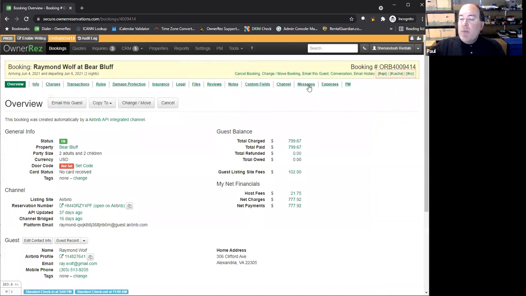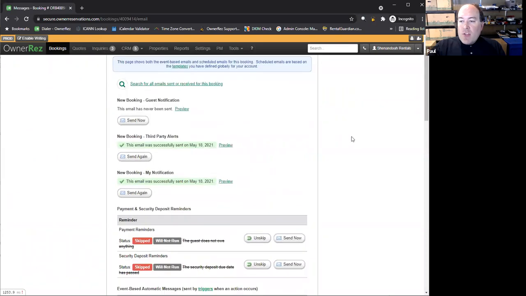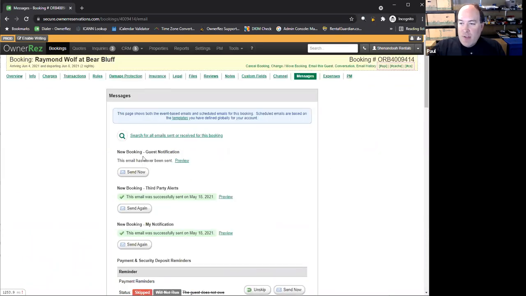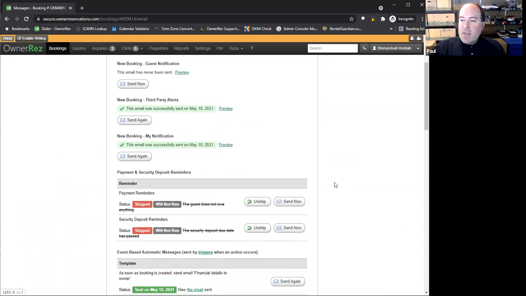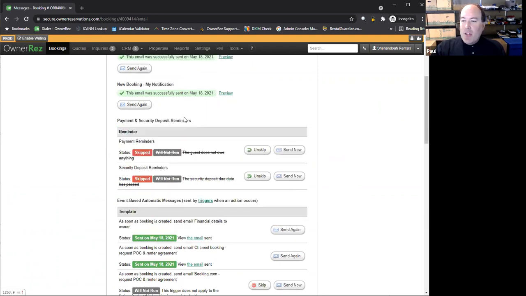If we look under the messages, we can see these are messages that OwnerRez would be sending under certain circumstances. So for instance, the guest notification, this wasn't sent. Well, that's because this happens to be an Airbnb booking. OwnerRez knows that. There's no reason to do that because Airbnb sends them that. Third-party alerts, these are for the cleaners. So we automatically send an email to the cleaners saying, hey, we got a booking, make sure you put it on the calendar. My notification, that's to the owner, telling them that they received a booking.